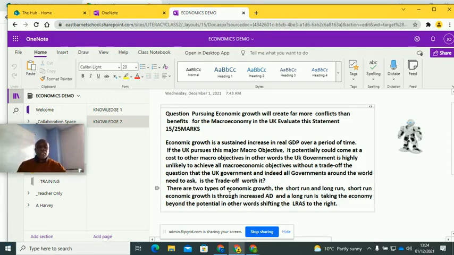Okay, so there are two types of economic growth: the short run and the long run. Short run economic growth is through increased AD, and long run growth is taking the economy beyond its potential, in other words, shifting the LRAS to the right. So I've shown the examiner that I understand there are two types of economic growth. This is a great way of starting your essay and a great way of getting knowledge marks. Just remember, don't do definition after definition. Look for key terms that explain the question, so the examiner knows you actually fully understand what you're doing.